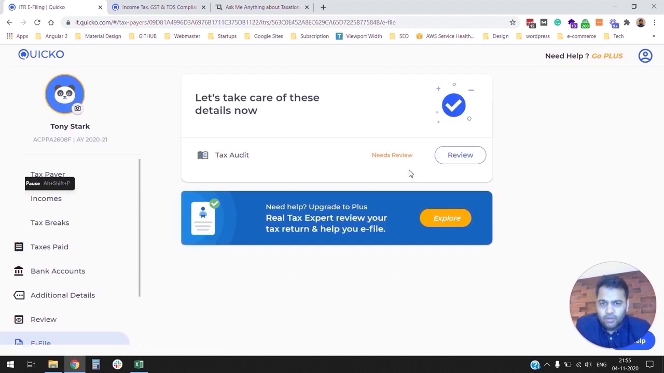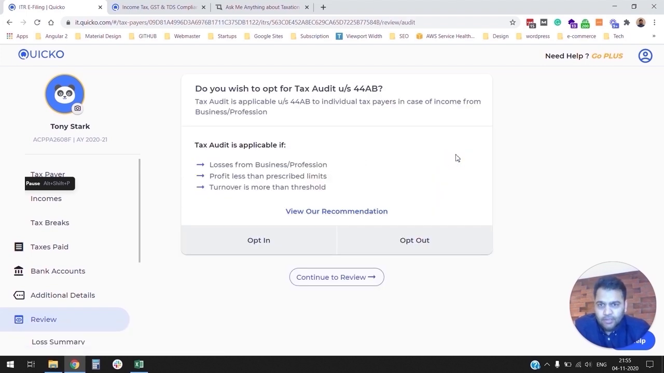Now that we have all personal information related issues taken care of, it's recommending us to review our tax audit details, right? So let's click on review here. So folks, this is what I was talking about, right? While we recommend whether tax audit is applicable to you or not, we do give you a choice as an end user, as a taxpayer, whether you want to opt in or opt out.